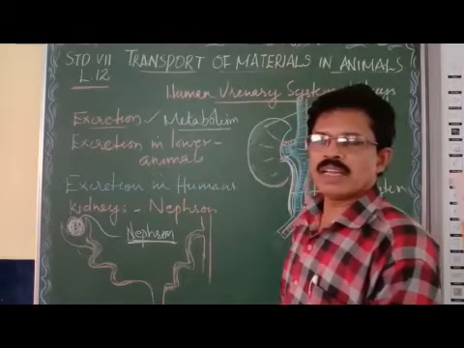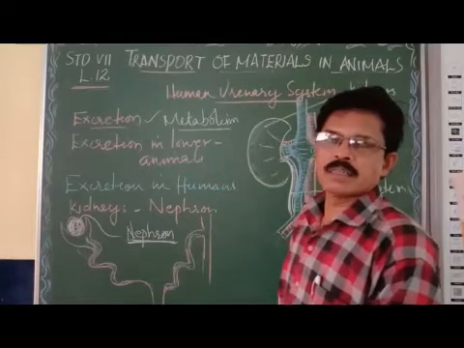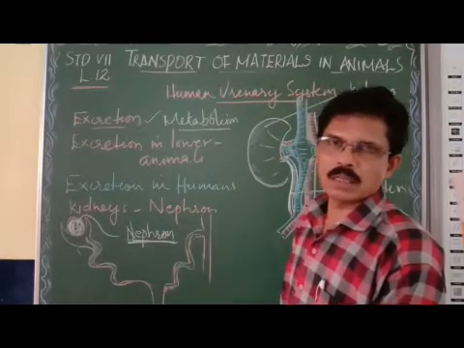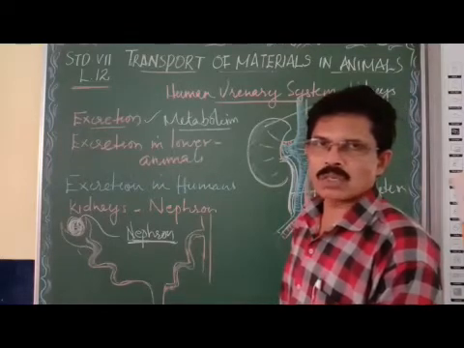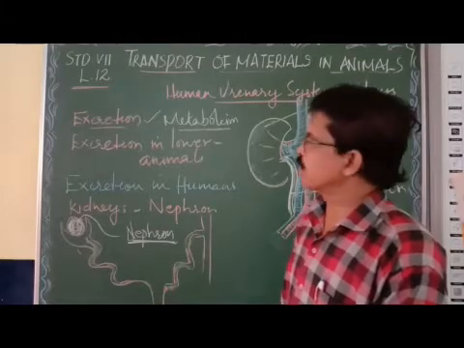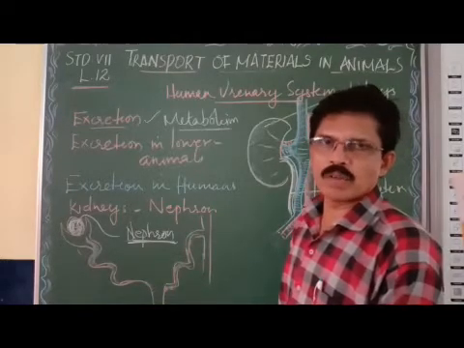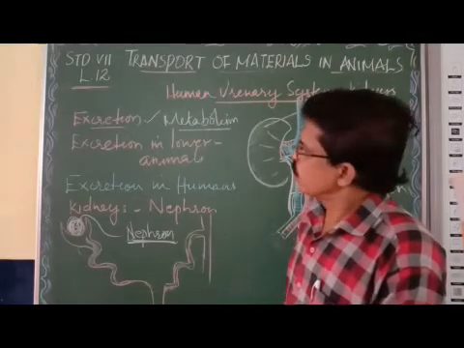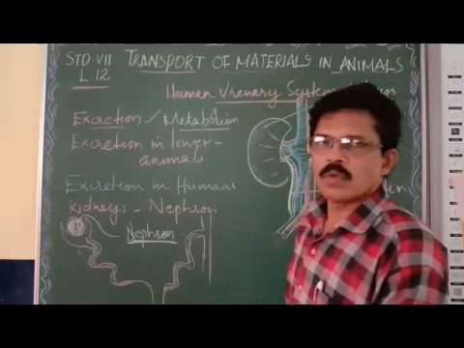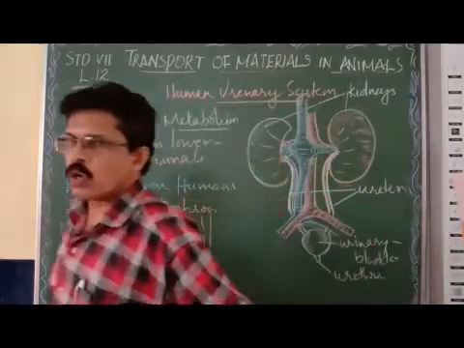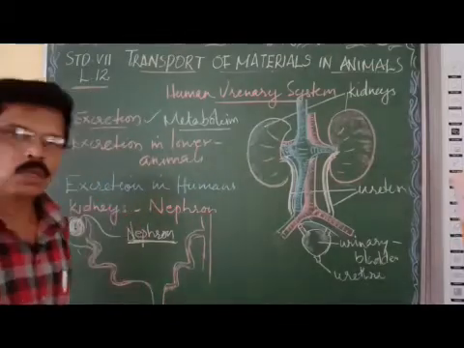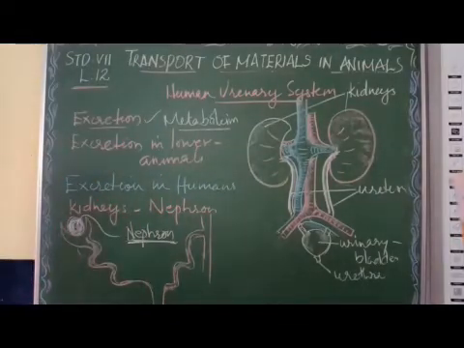Due to various metabolic reactions, for example respiration inside the cells, a lot of waste materials are generated, like carbon dioxide, water, salts, ammonia, and many types of chemical waste are produced in our cells. The process of removal of this waste from our body is called excretion. So what is excretion? The process of removal of the metabolic waste from our body is called excretion. Clear, everybody, what is excretion?